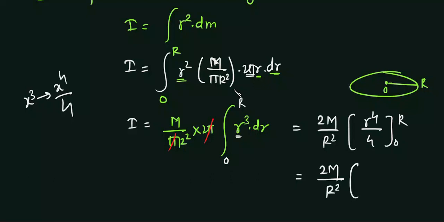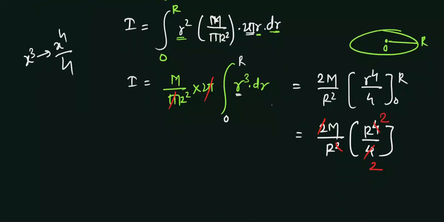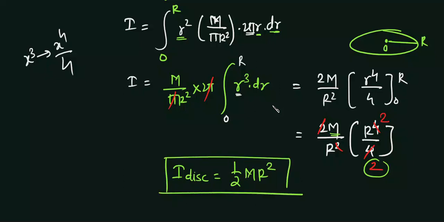If you put 0, it becomes 0, so we put R raised to 4 divided by 4. If you see, this 2 and this 2 get cancelled out, and the final expression we get is: this half we take outside, and this m and this R square we take here. This is the expression for the moment of inertia of a disk.